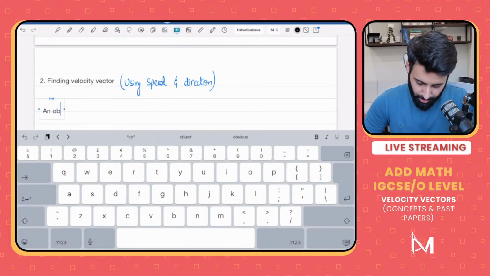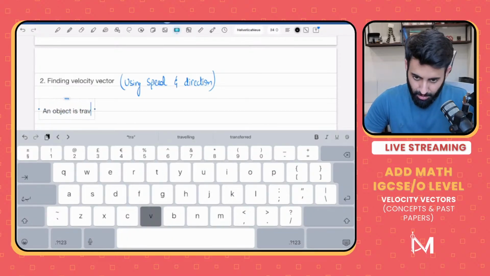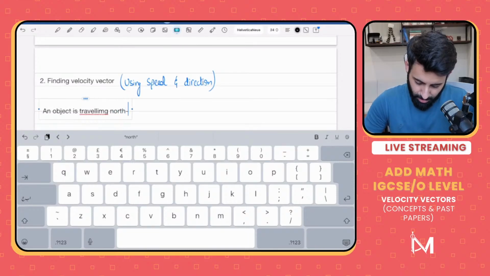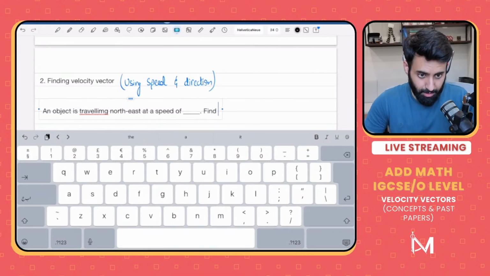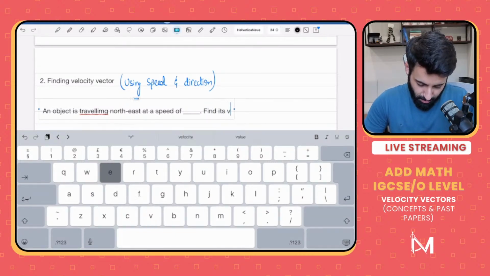An object is traveling northeast at a speed of, now I'm not going to give you the speed, I'll put a blank in front of the speed, and you have to find its velocity vector.